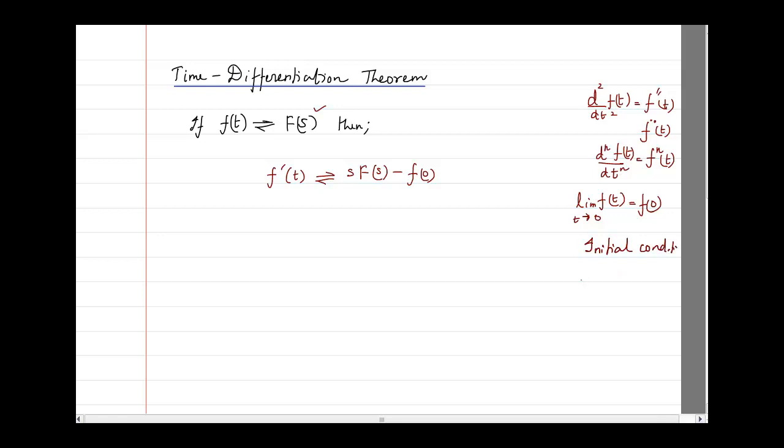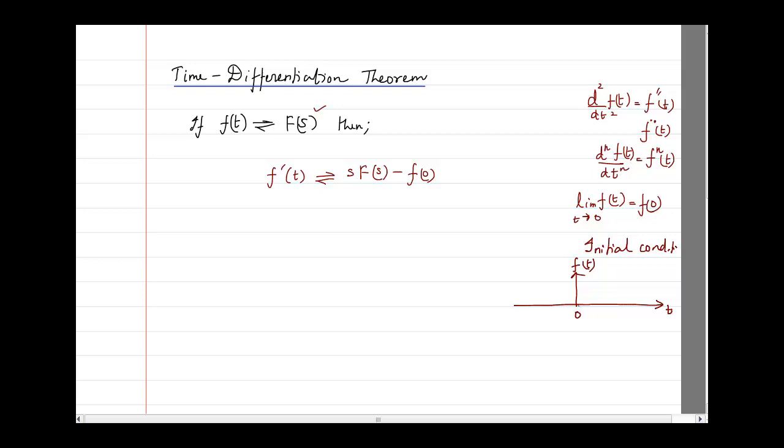See, whenever you are having a function f of t, it is defined in time. Now the function may start at 0. For most of our cases, it starts at 0. So what was the value of the function f of t at time t equal to 0, or we will say what was the initial value, at the start?